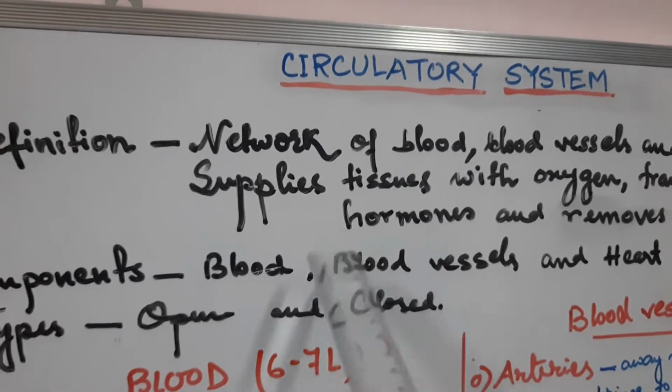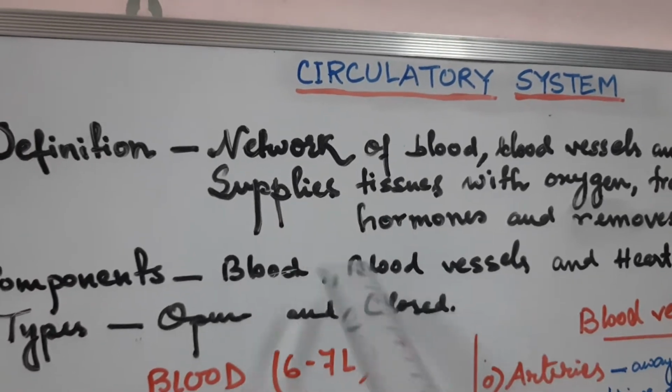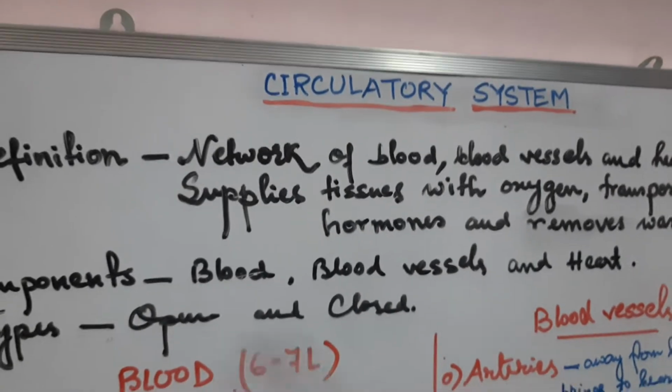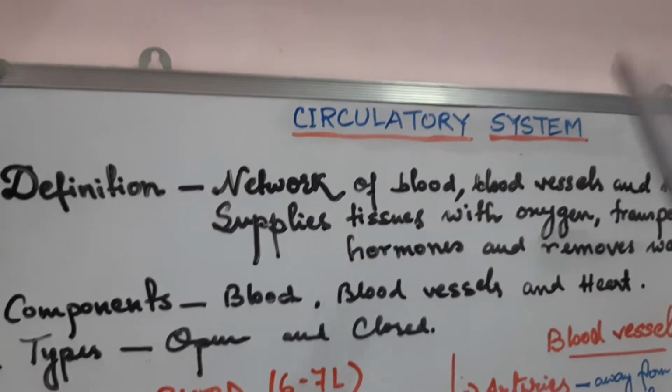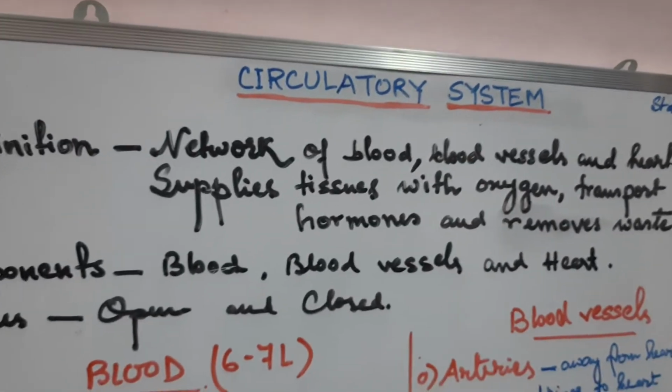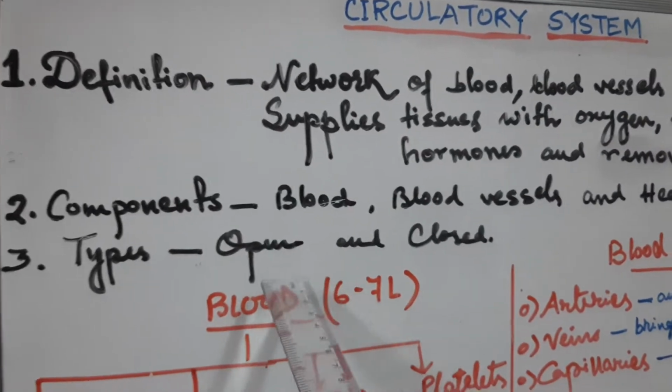Now when this blood is transferred through the blood sinuses or the spaces, that kind of circulatory system is observed in invertebrates, for example in insects like grasshopper, cockroaches, etc. So the types are now clear.